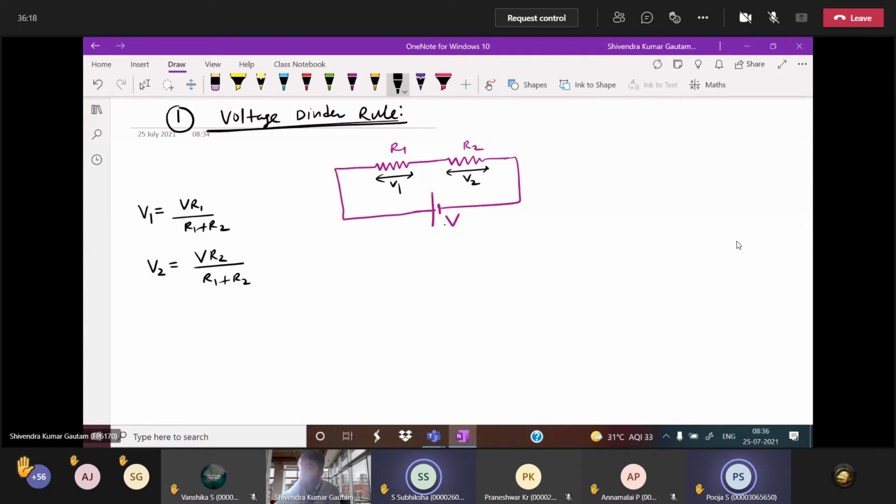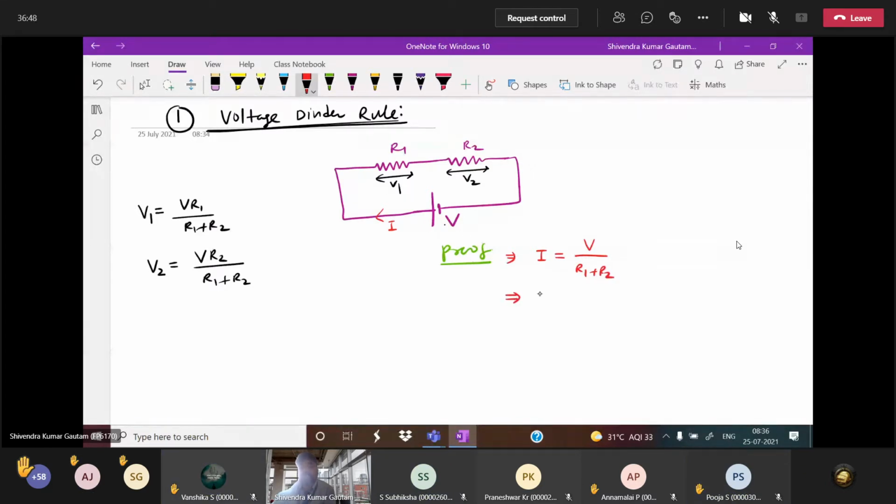Now see everybody, the proof of this. How we have written this. Tell me, in this circuit, R1 and R2 are connected series or parallel? R1 and R2 are connected in series. Same current will flow. Can you tell me the current value in this circuit? I value is voltage divided by total resistance, V by R1 plus R2.